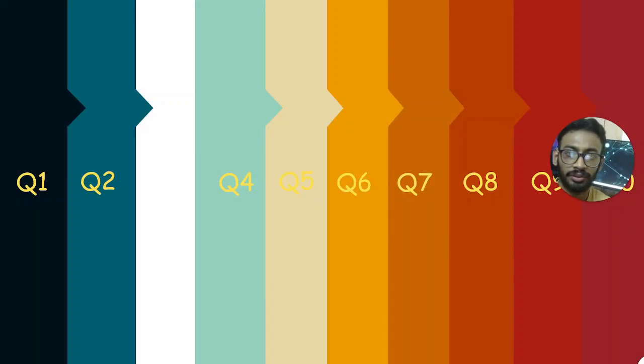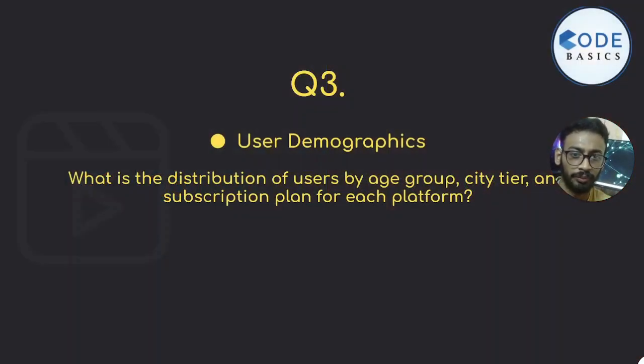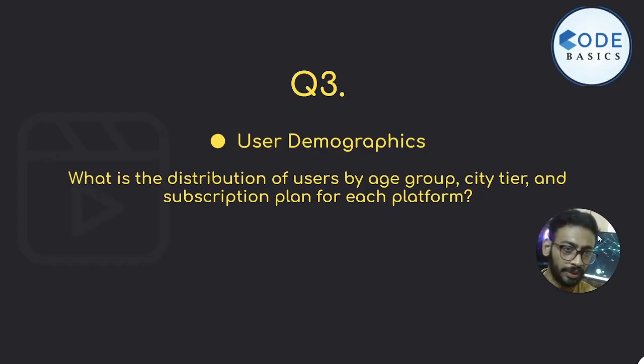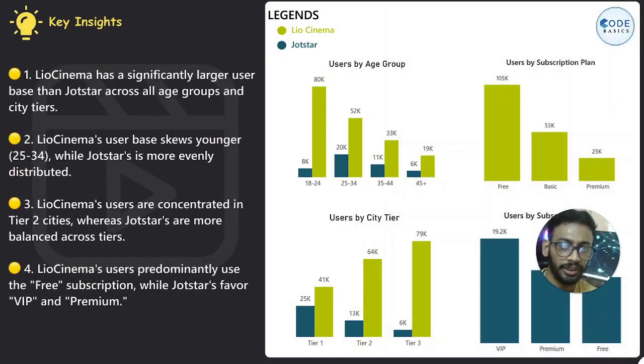Then the third question is all about user demographics. What is the distribution of the users by age group, city tier, and subscription plan for each platform? You can see that LioCinema has a significantly larger user base than Jotstar across all age groups and city tiers. But LioCinema's user base skews younger, that is 25 to 34 years of age, while Jotstar is more evenly distributed. And LioCinema's users are more concentrated in tier 2 cities.